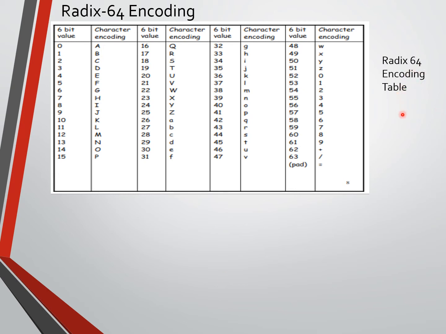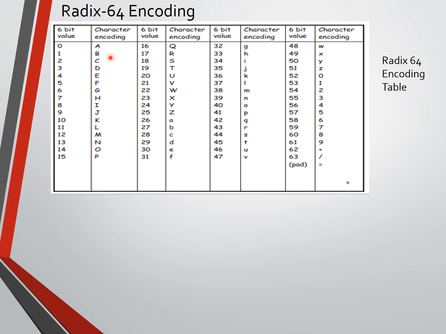This is the Radix 64 encoding table. Let me explain the table. There are two columns: the 6-bit value and the character used for encoding, and the same pattern repeats across the table. Suppose I am using capital letter A for encoding. The decimal value is 0, and in 6 bits that is 000000.